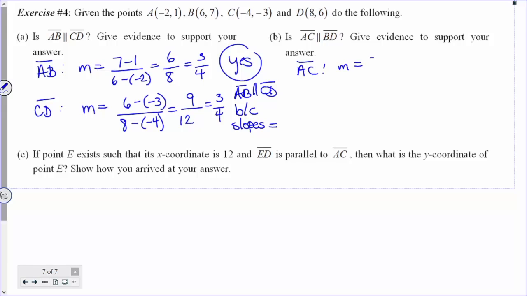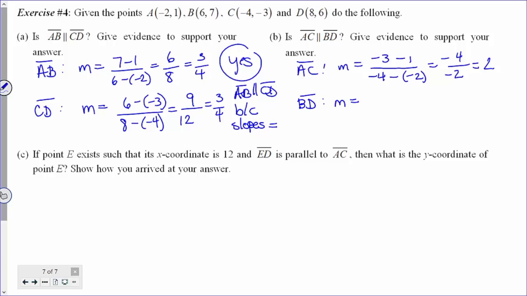We're going to have a slope of negative 3 minus 1 all divided by negative 4 minus, be careful, negative 2. Gives us negative 4 in the numerator, and negative 2 in the denominator, which gives us a positive 2 when we reduce it. On the other hand, BD, let's take a look at it.